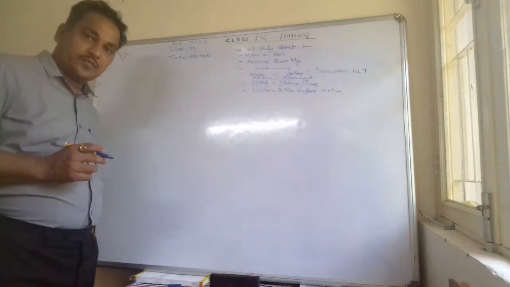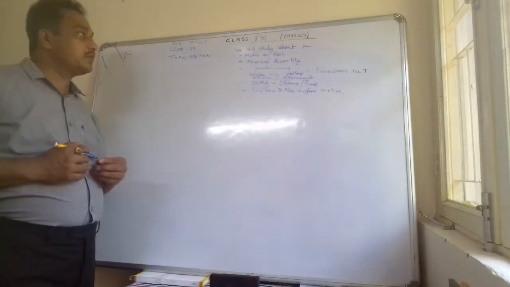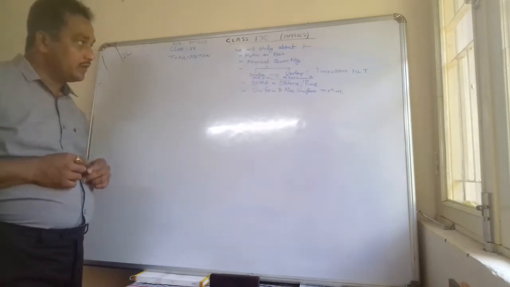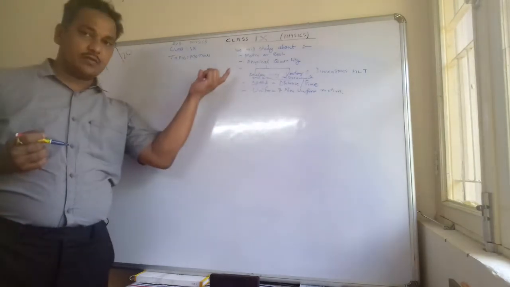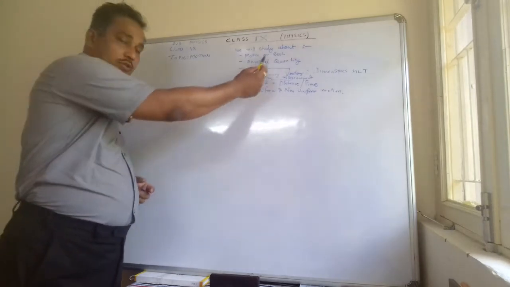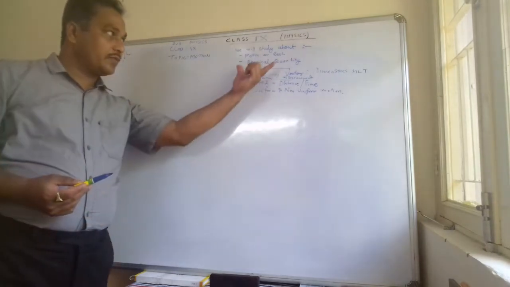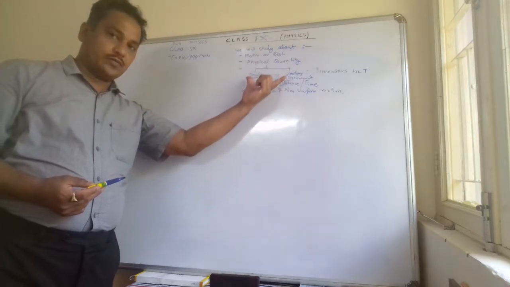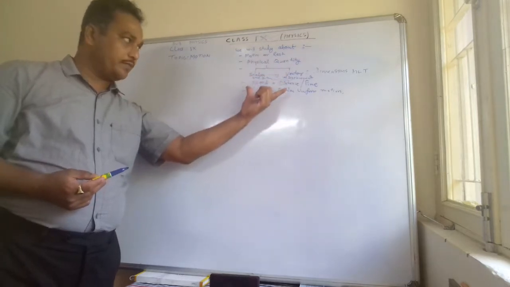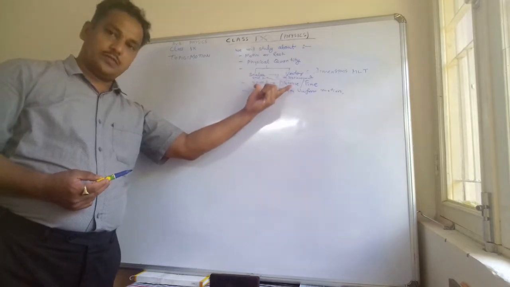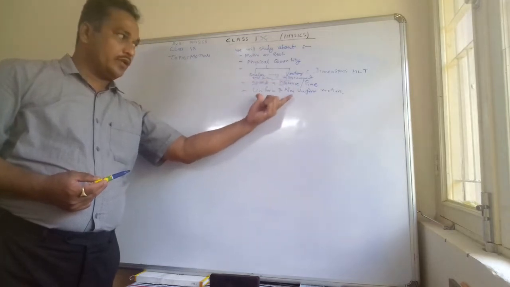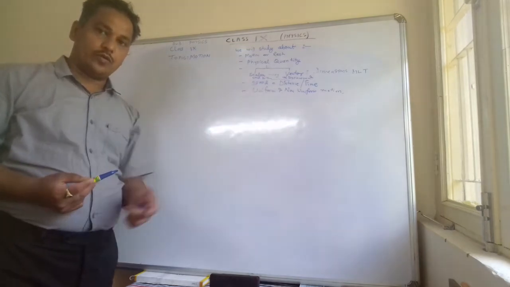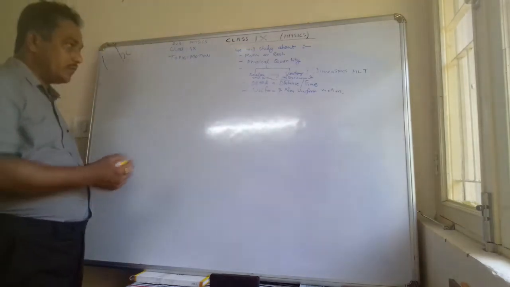Hello everybody. Today we will discuss the motion chapter of class 9 physics. Here we will study these topics: motion and rest of any object, and physical quantities, as there are two types of physical quantities, scalar and vector. Then we will study speed, then uniform speed and non-uniform speed, or uniform motion and non-uniform motion. So let us see one by one.